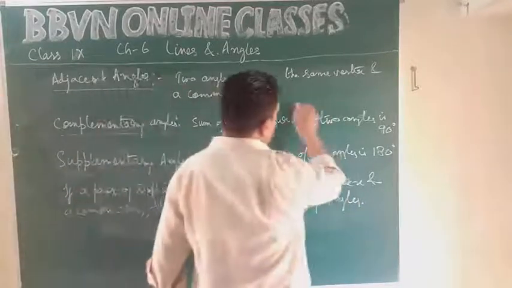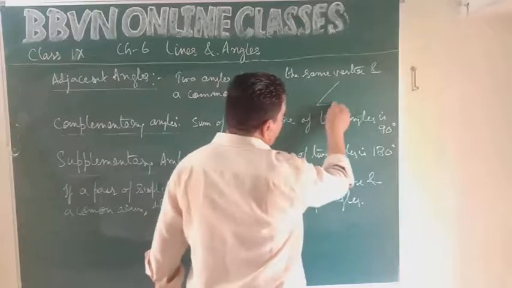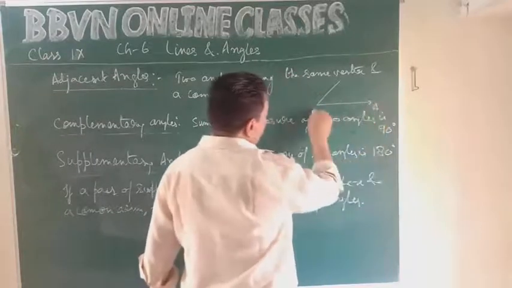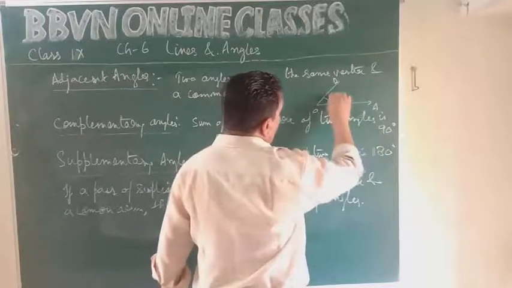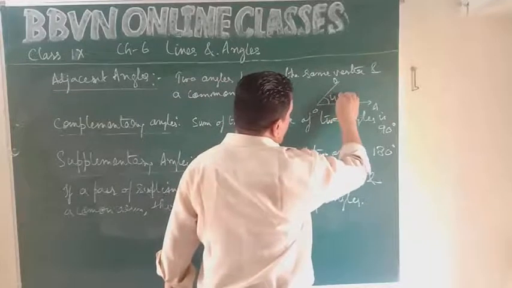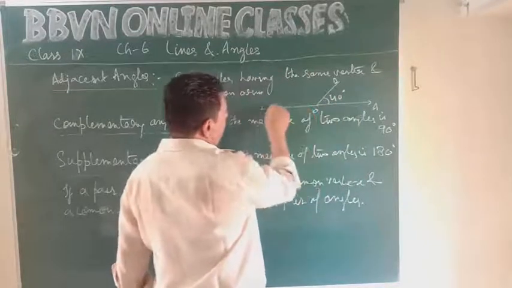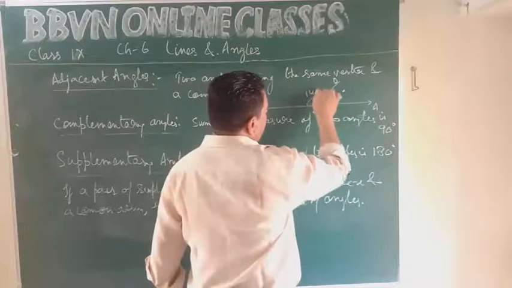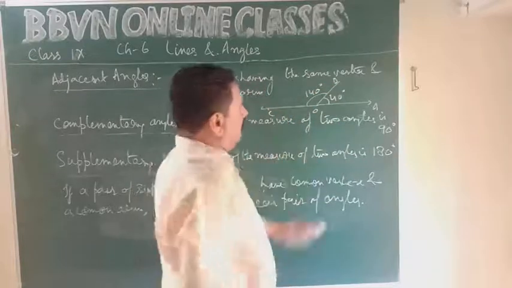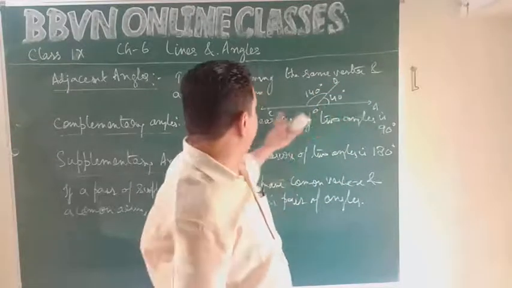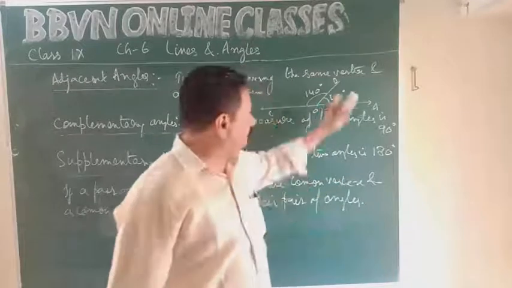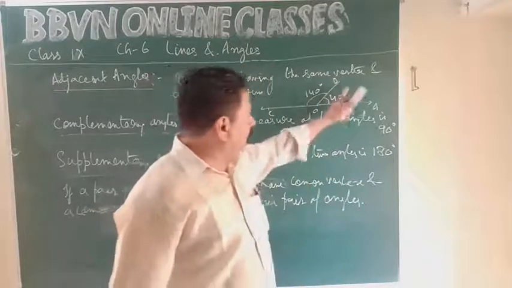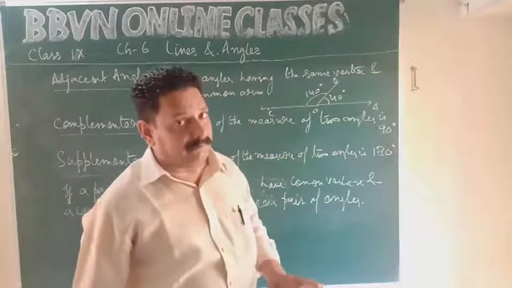Say for example, angle AOB and angle BOC have a common vertex and one arm is common, and they are a pair of supplementary angles.